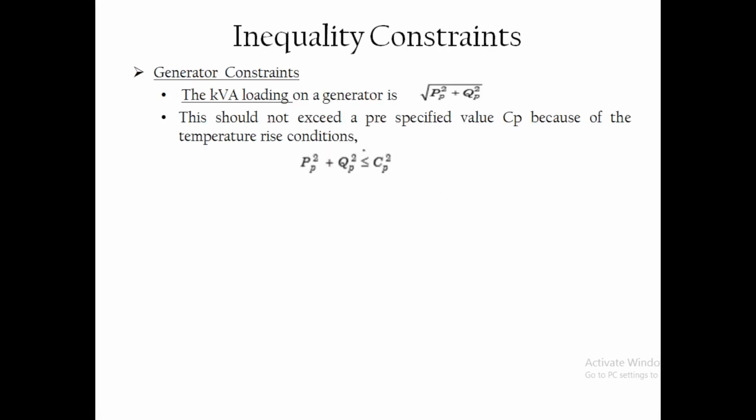Now in inequality constraints, there are so many things we have to consider. First one is the KVA loading on generators. KVA means apparent power, S equal to the root of P_p square plus Q_p square on each generator, where p is the pth generator. This should not exceed a pre-specified value C_p, because of temperature rise limit conditions.